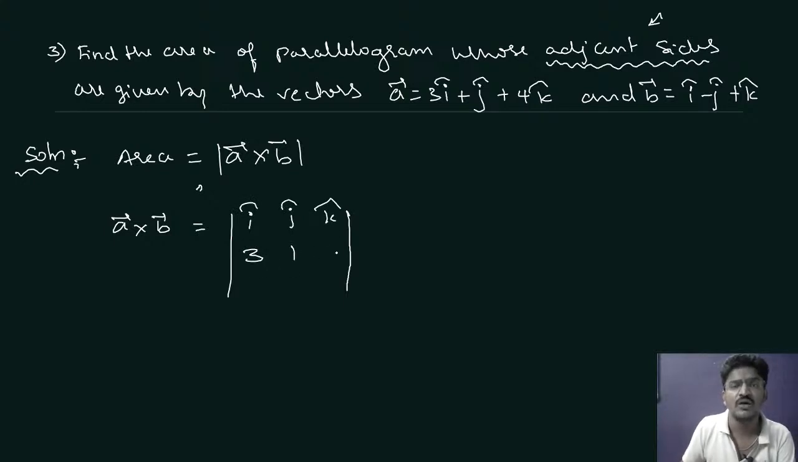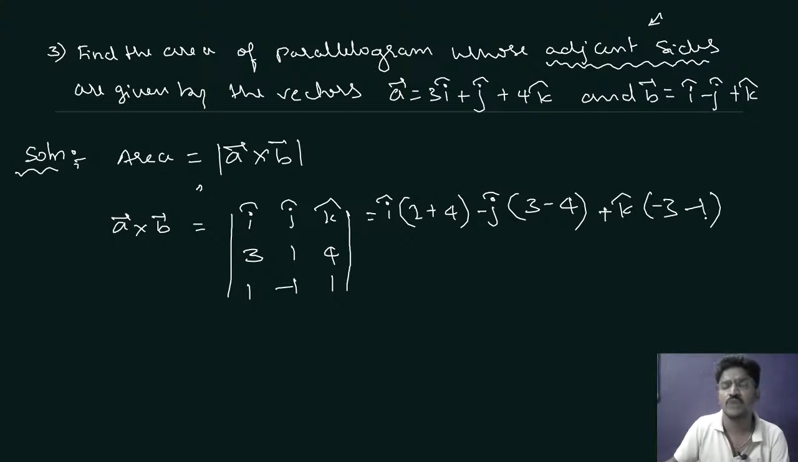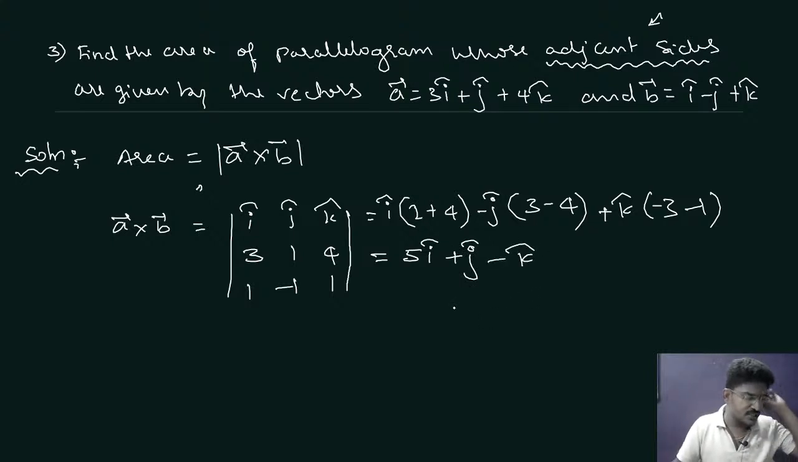Second row is 3, 1, 4. 1 minus 1, 1. Okay. Now this is equal to I cap into 1 plus 4, minus J cap into 3 minus 4, plus K cap into 3 into minus 1 is minus 3, 1 into 1 is minus 1. Okay. So this is 5I cap plus J cap minus K cap. This is A cross B.